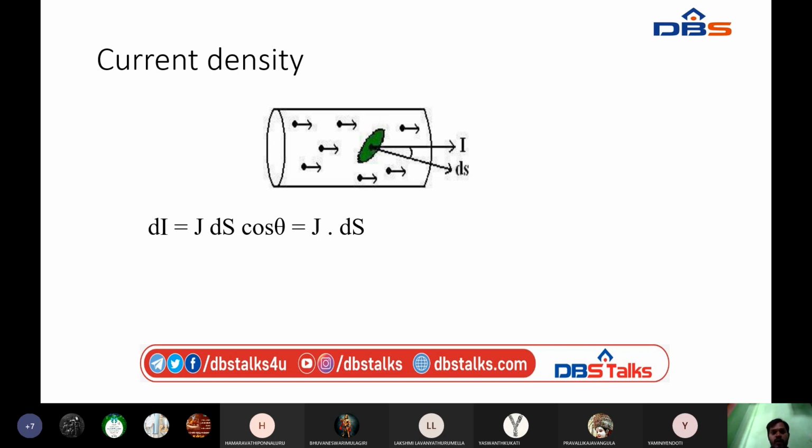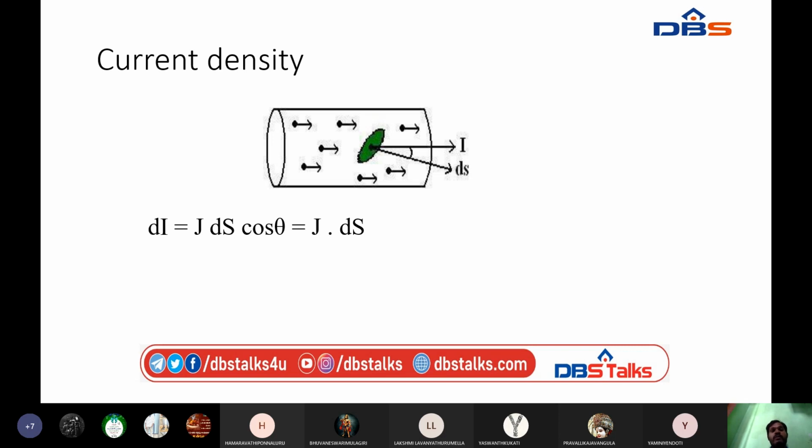At a particular point I want to calculate the current I. The angle of I with respect to the surface is theta. So from this diagram we can define dI is equal to J dot ds into cos theta. If theta is minimum, cos 0 is 1, or very near to 1. So dI is equal to J dot ds.